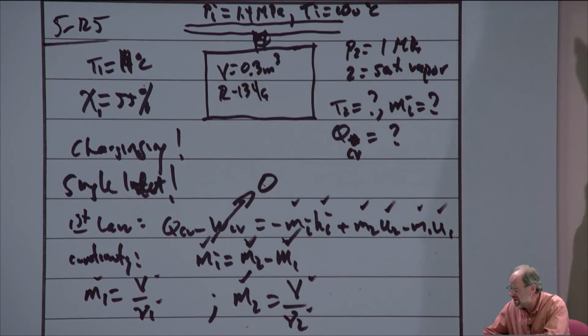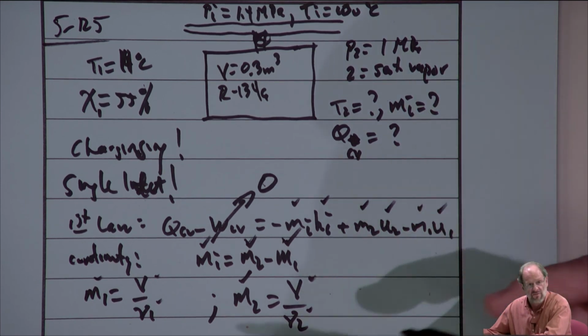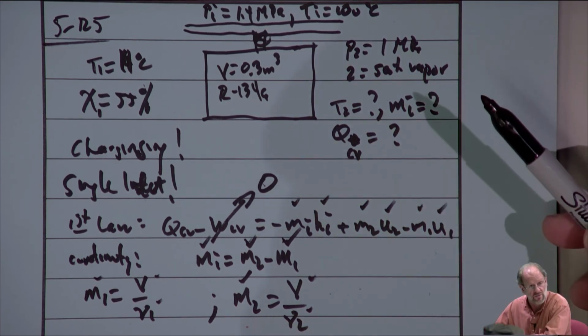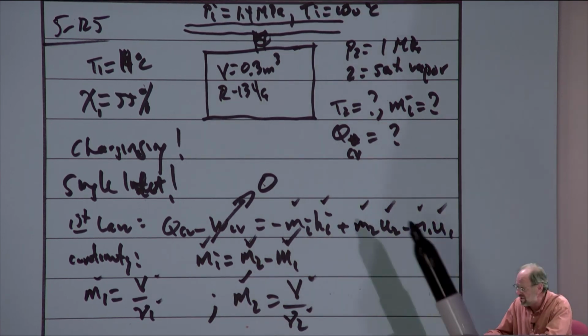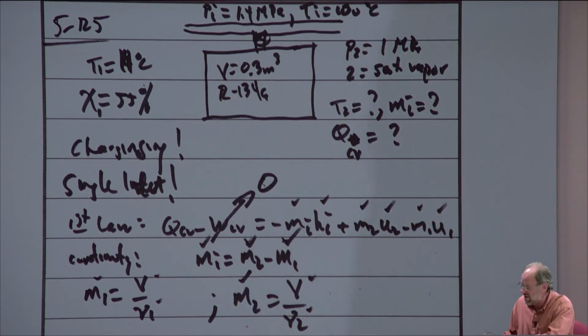So if we're trying to solve for the heat transfer, it's really just a matter of finding the specific volume and enthalpy and internal energy data we need. We can now plug it into all three of the equations that are shown down here at the bottom, and we can get all the results we're looking for.